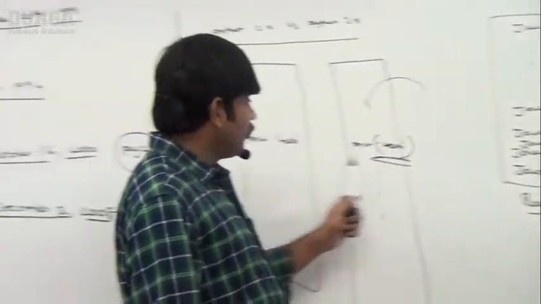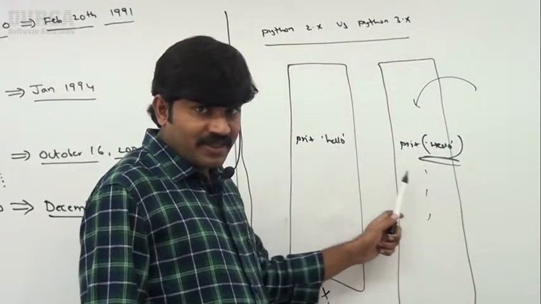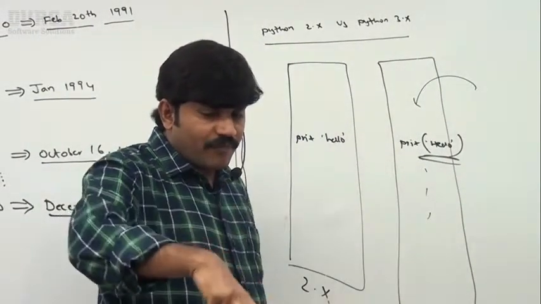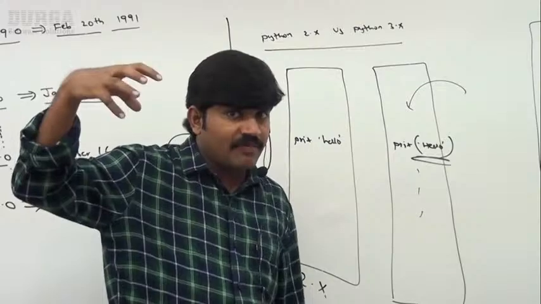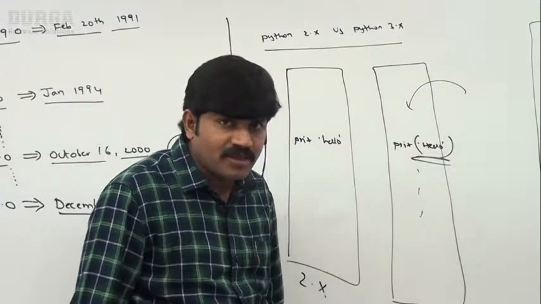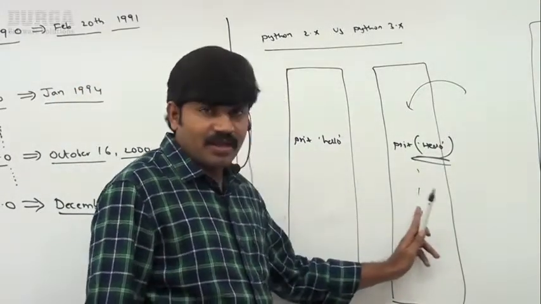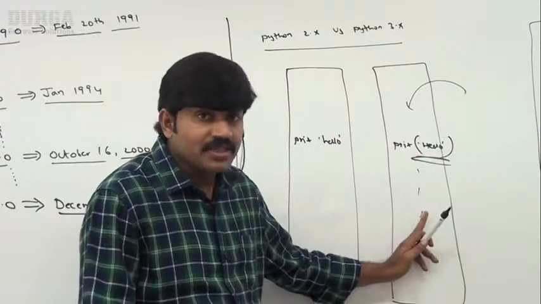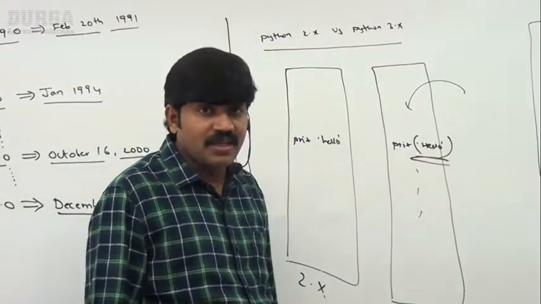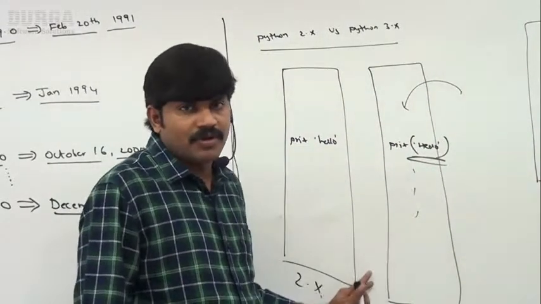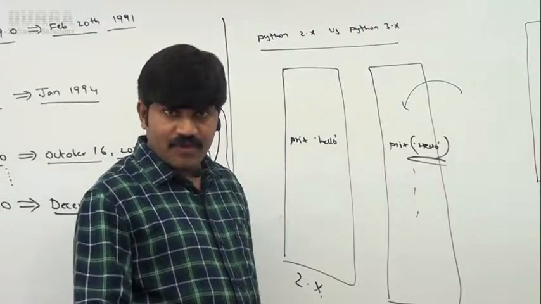Are you able to understand, right? Python 2.x and Python 3.x are both different. Are they developed as independent languages, or is it an extension to Python 2.x? No, independent language. The advantage is you can add new features very easily. The problem is backward compatibility is not there, sir. Clear for all of you, right?